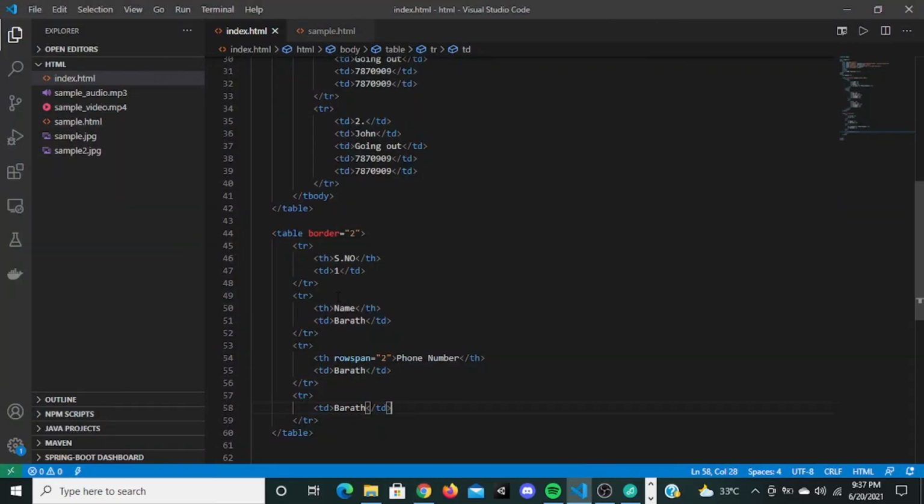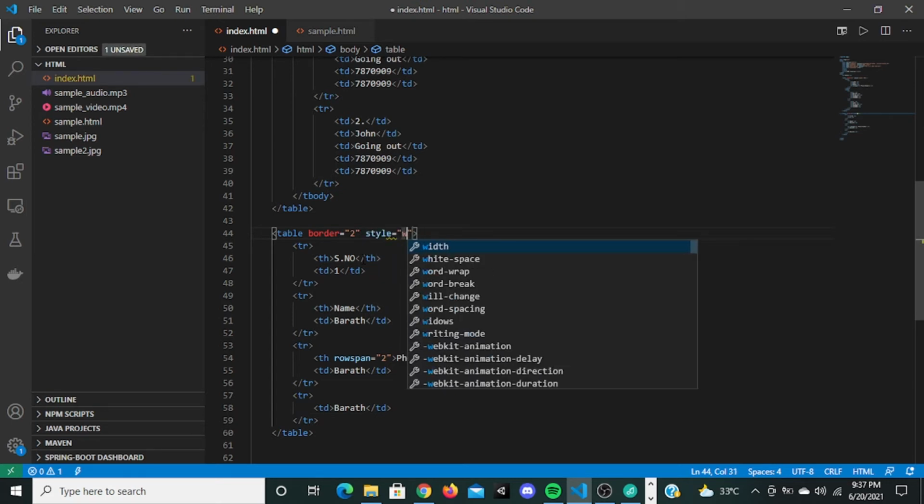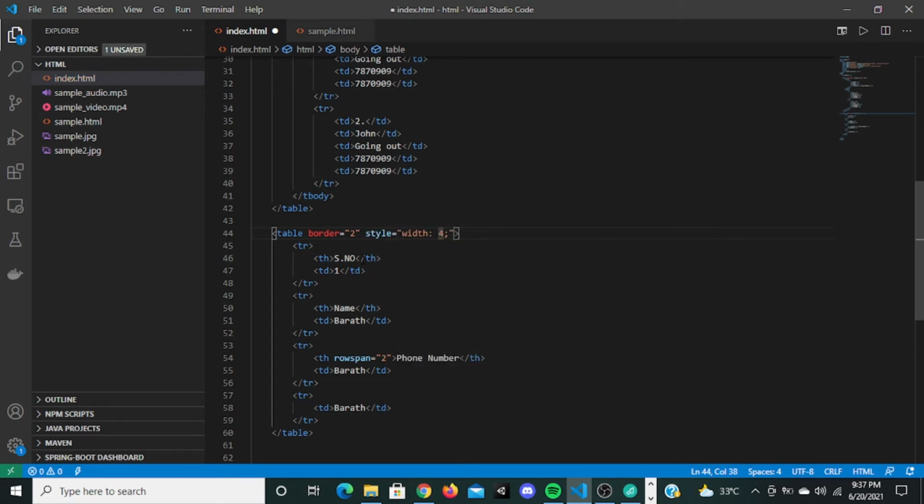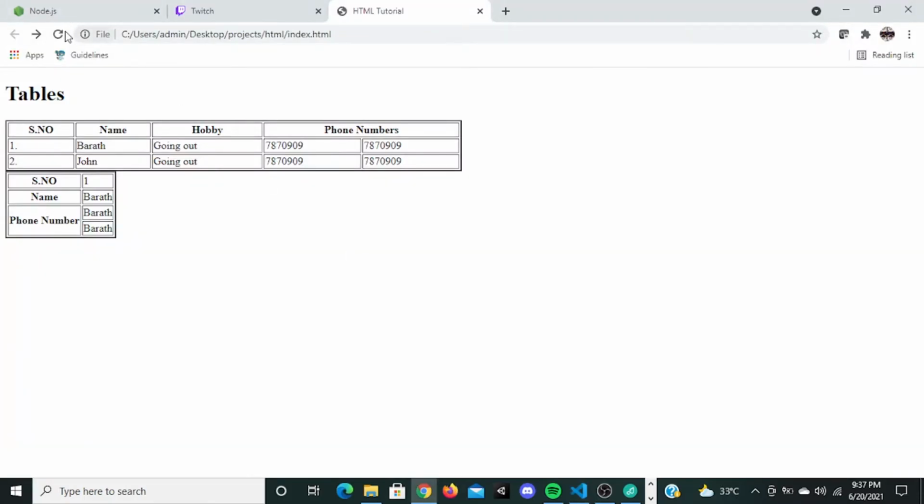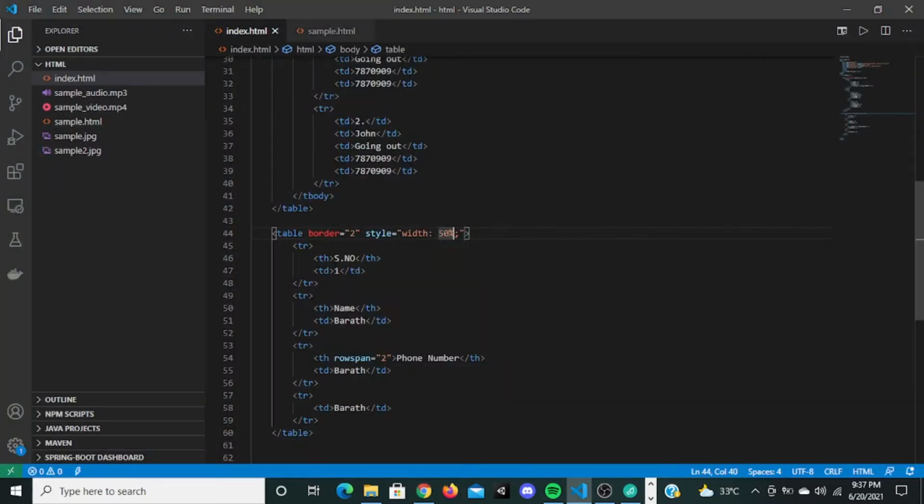Okay, so let me give a width for this too, style width 50%. Now if I refresh it, it's going to say like this.